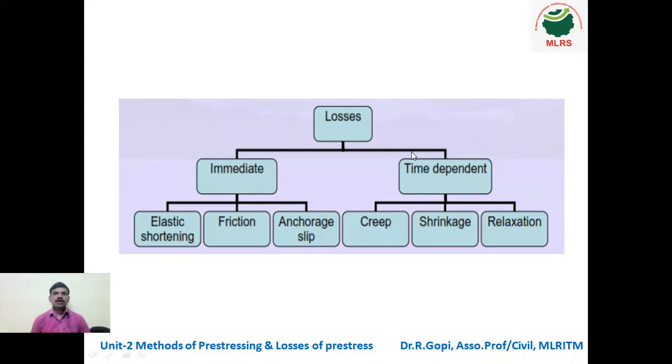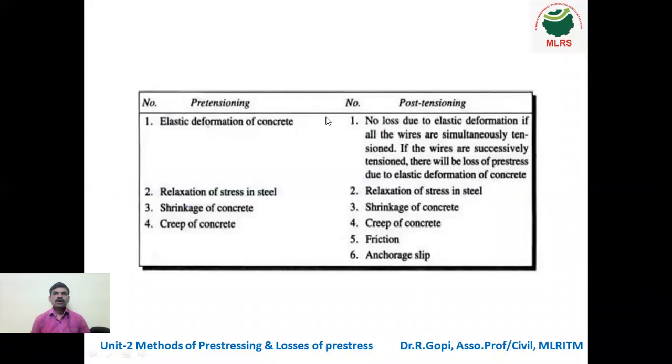It will vary with pre-tension beam and post-tension beam. All 6 are not common for pre-tension beam and post-tension beam. Let us see what losses will come in case of pre-tensioning and what losses will come in case of post-tensioning. In case of post-tensioning, all 6 losses will come, whatever we saw in the flow chart. But in case of pre-tensioning, only 4 types of losses will come. Let us see one by one.